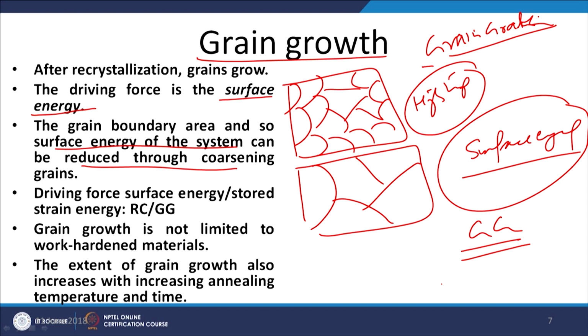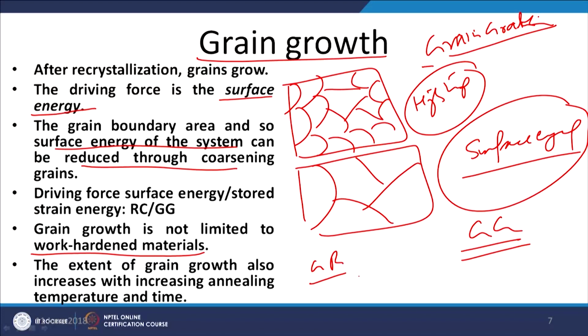And that is why the grain growth is not limited to the work hardened metal, but is observed in all types of metals, whether grain refined strengthened, or precipitation strengthened, or transformation hardened, dispersion hardened. So, in all kinds of metal systems, grain growth is observed, because the driving force here is the surface